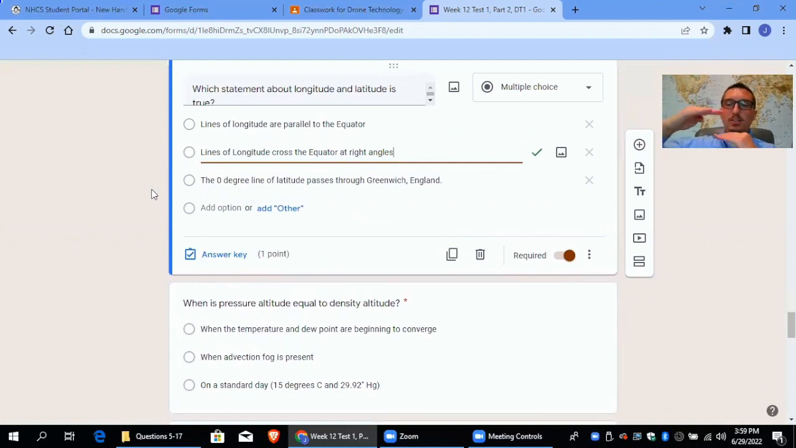So parallel would mean they're equal with the equator. So lines of latitude are parallel with the equator, right? Because lines of latitude run east and west. They measure north and south. Lines of longitude run north and south. They measure east and west. So those are going to create a right angle with the equator, meaning they're perpendicular with the equator. The lines of longitude are perpendicular with the equator because the equator is a line of latitude. Lines of latitude would be parallel with the equator.